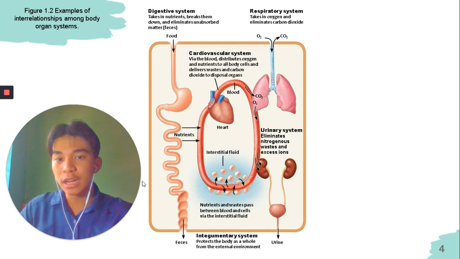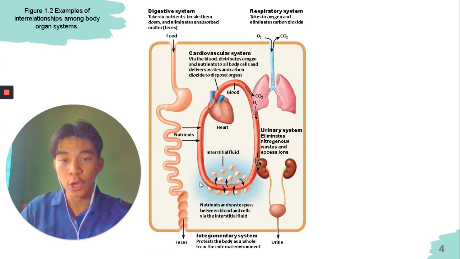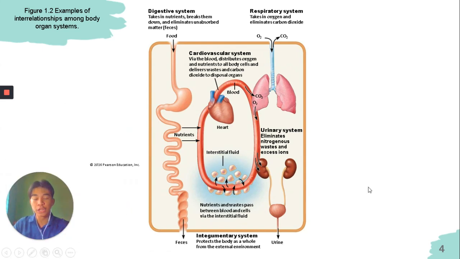And then, eto na po, this is the interrelationship among organ-body system as well as the life functions. Okay? So, the human organism or the human being is enclosed by the integumentary system through the skin, which maintains boundaries from the outside to the inside. Okay? And then, digestion and metabolism is done by the digestive system through intaking food from the mouth and then digesting it and absorbing its nutrients to the bloodstream. And then yung mga unnecessary waste in the form of feces is expelled through the anus.